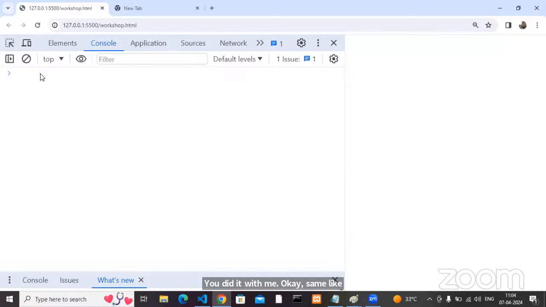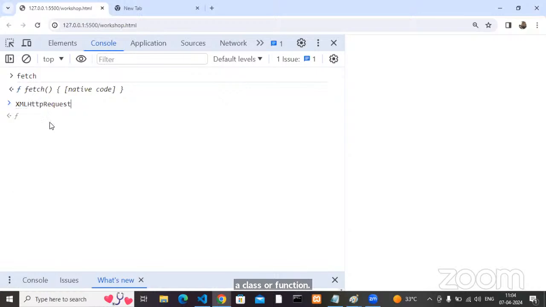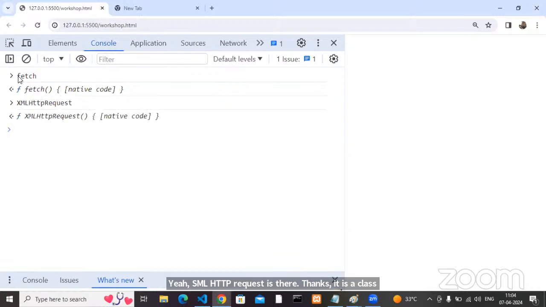Same like that, so many methods are there, so many functions are there, so many classes are there. How can we see this is a class and this is a function? How can we come to know? Can anyone tell me? Fetch is there. It is a predefined method. Is it a class or function? XMLHttpRequest is there. Is it a class or function? See, fetch. If I press enter, it shows f. XMLHttpRequest, here also f only. But this one I can say is a function, and this one I can say is a class.